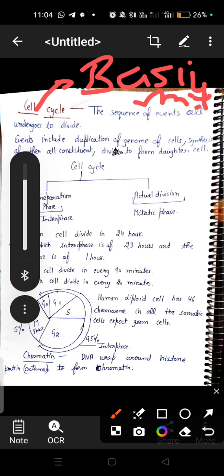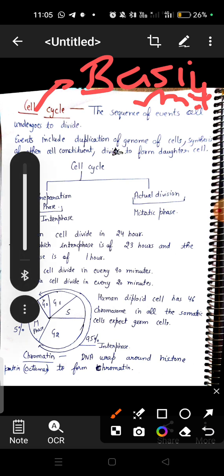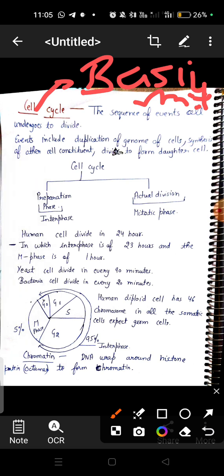It provides structure to all the living organisms. It provides function to all the living organisms. In the cell, many cell organelles are present, and in this chapter we will study about cell cycle. Cell cycle means it is repeated again and again. As we ride a bicycle, its wheels rotate and return to their original position. So cell cycle is repeated again and again.